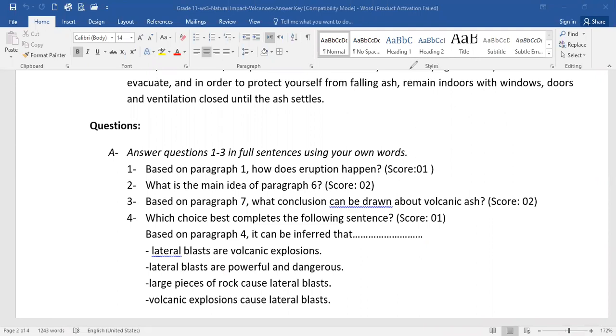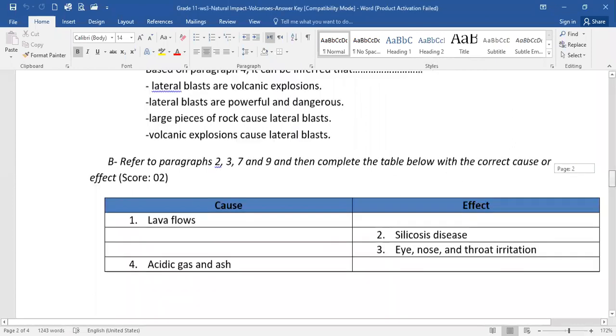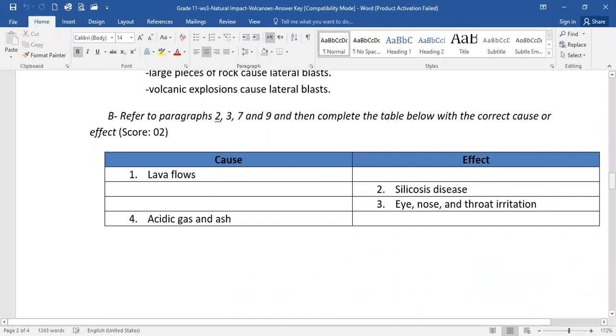Okay, the most plausible answer when you go back to that paragraph is obviously, let me just annotate, lateral blasts are powerful and dangerous. Okay, when you are asked such questions, please go back to the paragraph, read it thoroughly. You have time. Okay, you have 2 hours, so this is good enough.